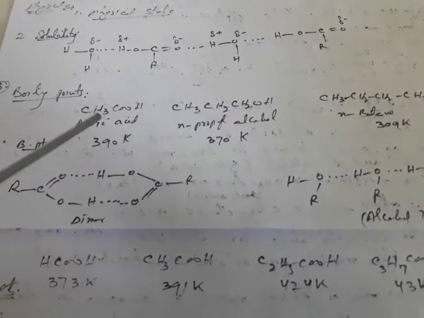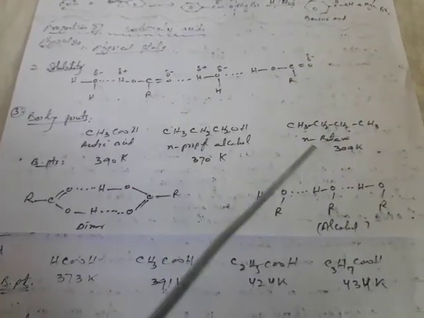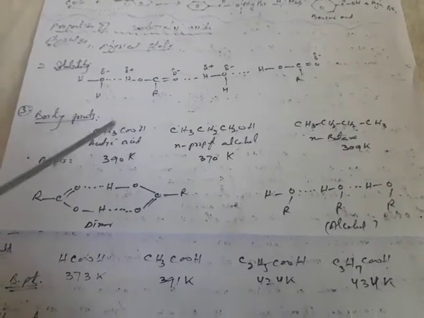You can see here we have ethanoic acid, propanol, and normal butane. Although they have comparable masses, the boiling point of ethanoic acid is 390 Kelvin, of n-propanol is 370 Kelvin, and of n-butane it is 309 Kelvin.